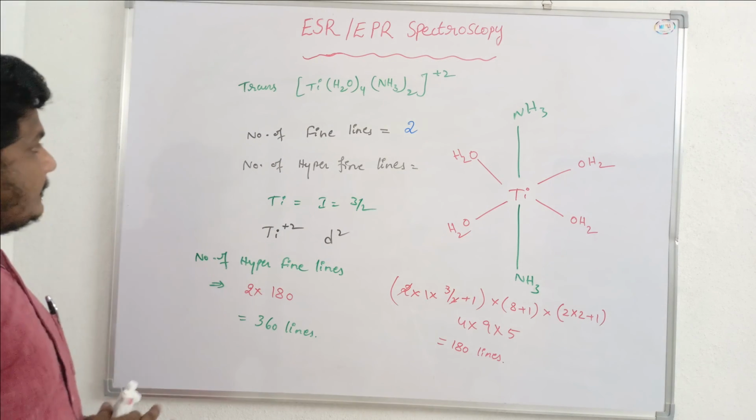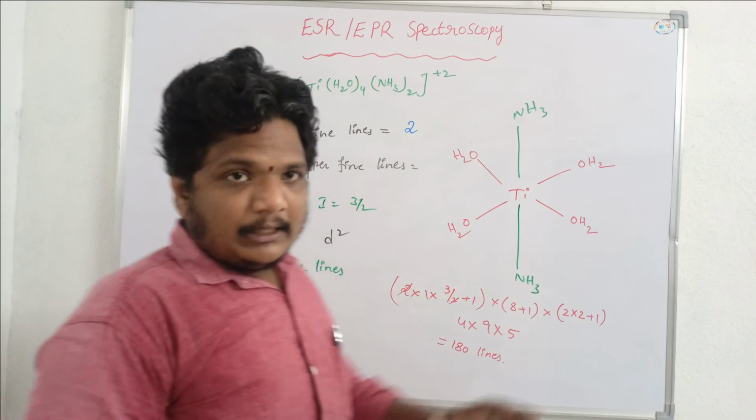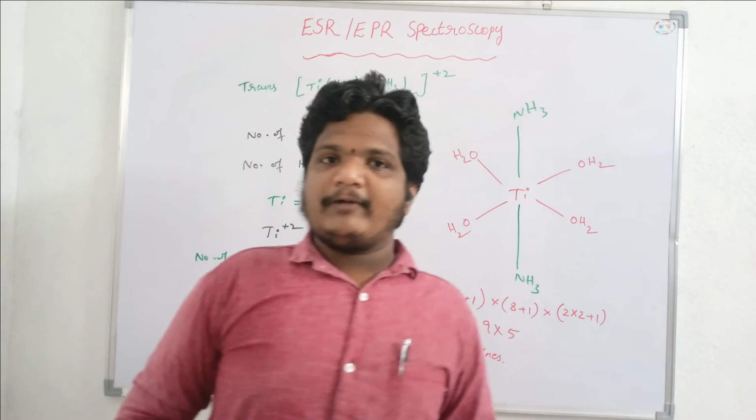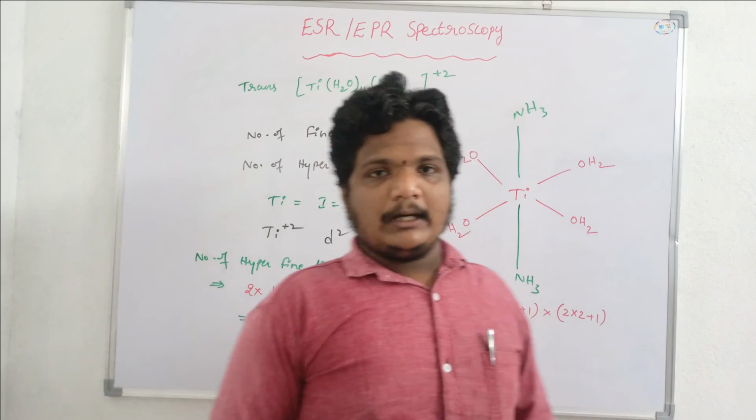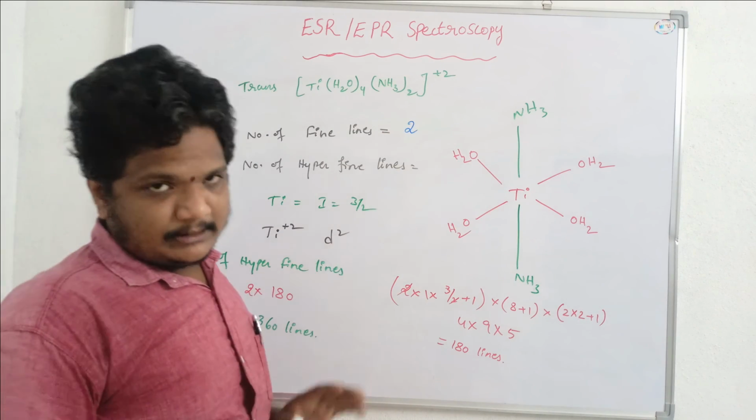So this is how we are calculating the number of fine lines and number of hyperfine lines in the case of transition metal complexes by using these simple formulas.